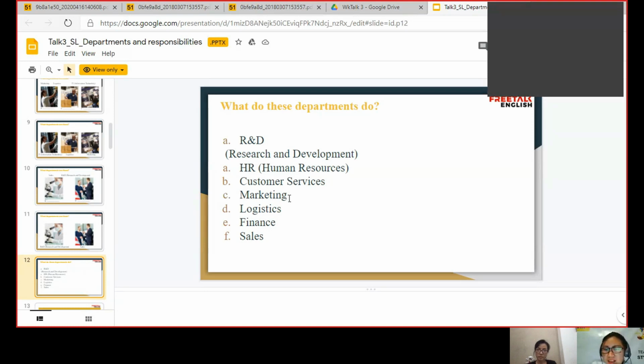Okay. And how about logistics? I think logistics is related to transportation, many things related to the transportation.